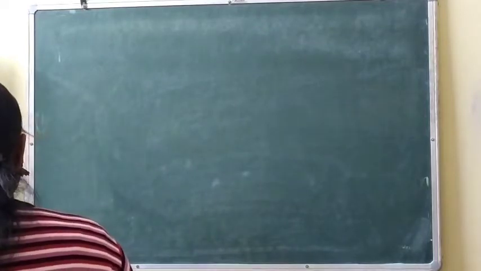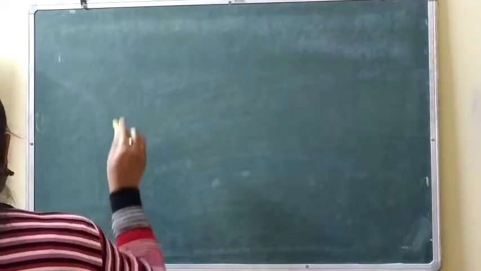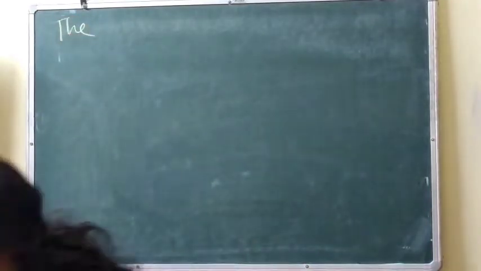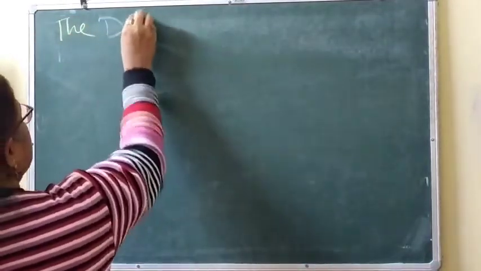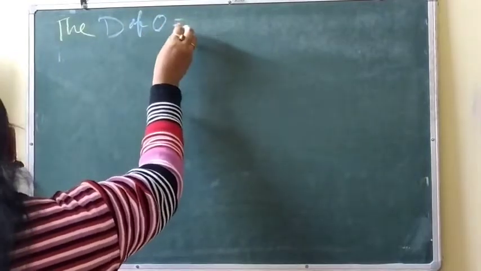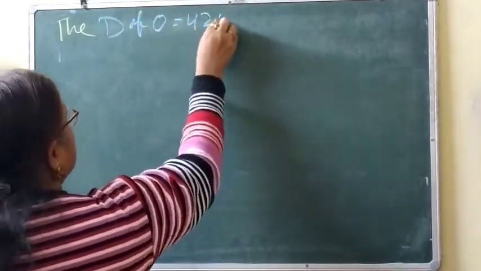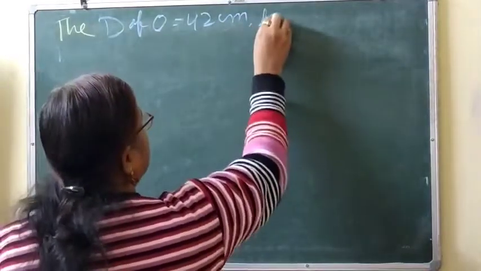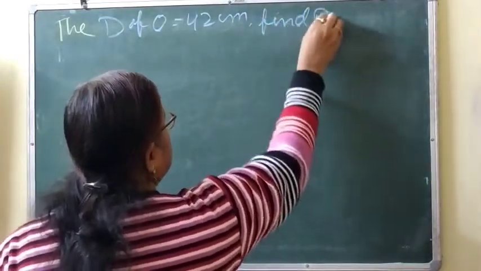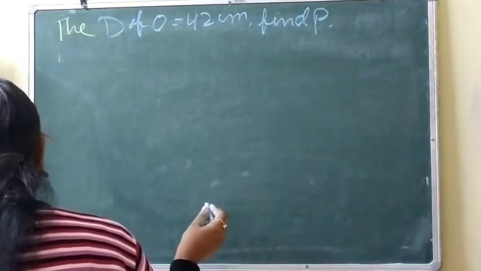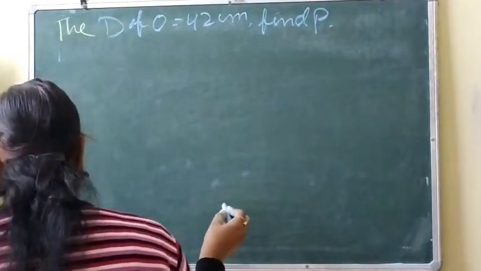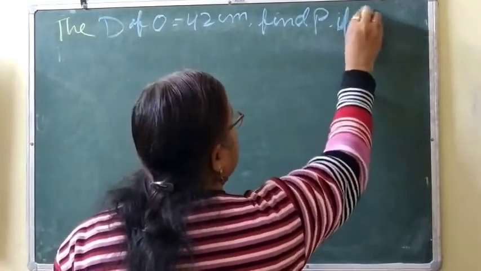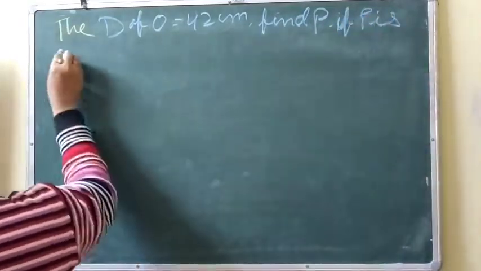Now the next question is, the diameter of a circle is 42 centimeter. Find perimeter. Next, if perimeter is doubled, what will be the radius of the new circle?